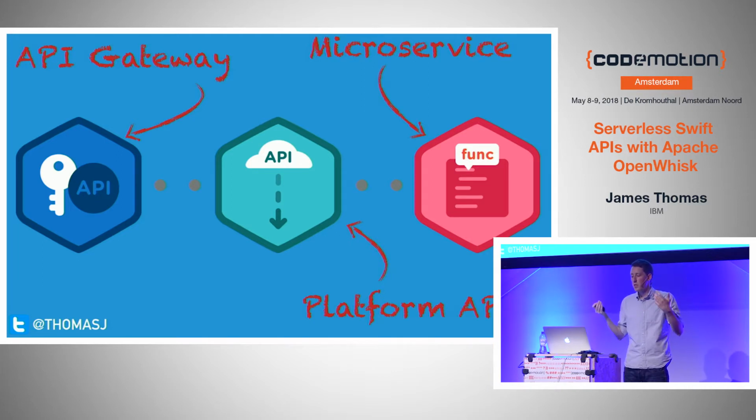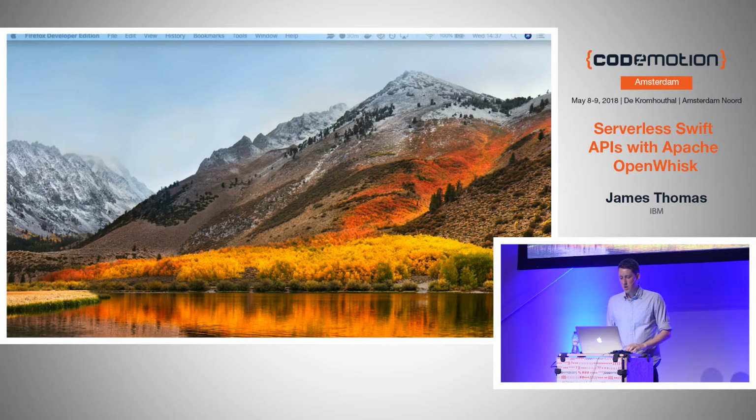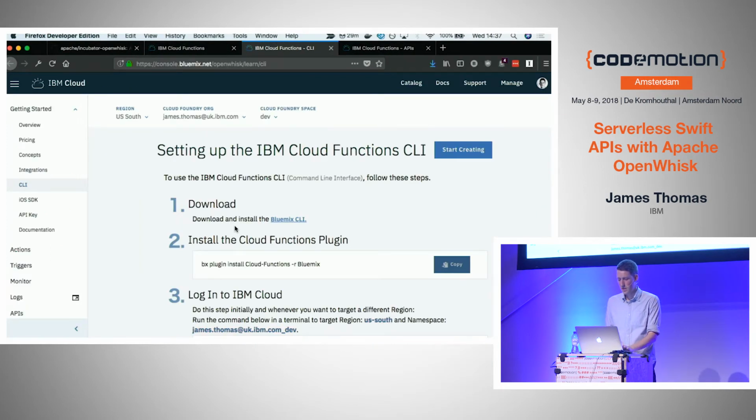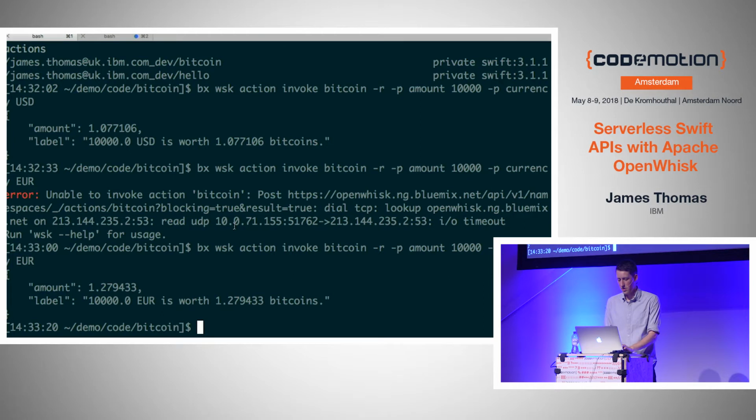I want to take the little Bitcoin function and expose it. Let's try it as a web action, and let's also try it using the API gateway service. Let's see if the cloud gods are praying to me and it's going to behave. So I'll go back to that and mirror my screen again. Let's see if it's been a little bit better behaved. Let's try the web action first.